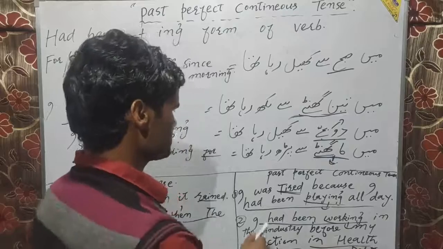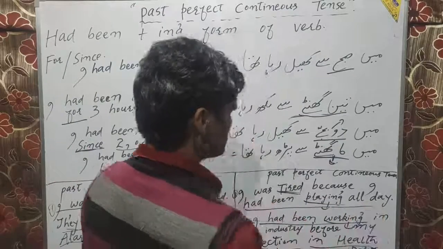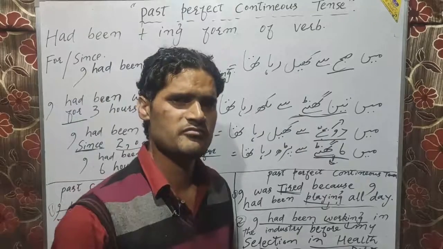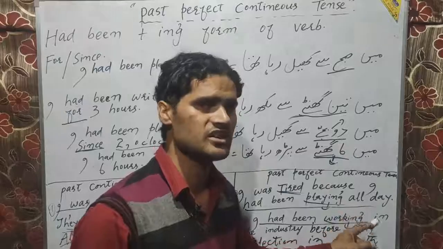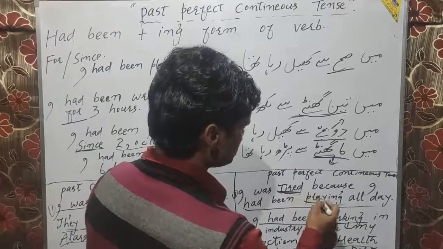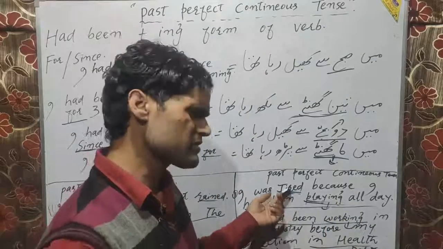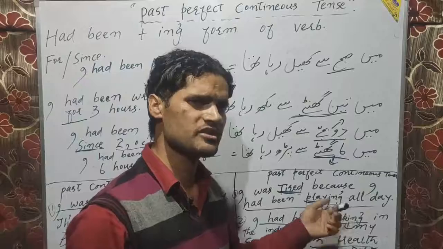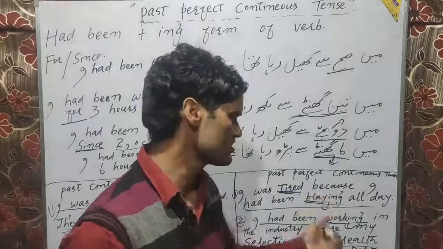Now look at the example. I was tired because I had been playing all day. मैं थक गया था, मैं थक चुका था क्योंकि मैं दिन भर खेल रहा था. Do you think the word tired has interrupted the act of playing here? No. It is in itself complete, but neither of the two sentences influences or affects each other.